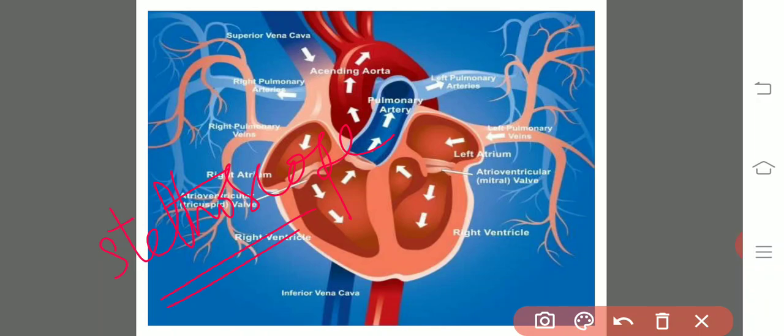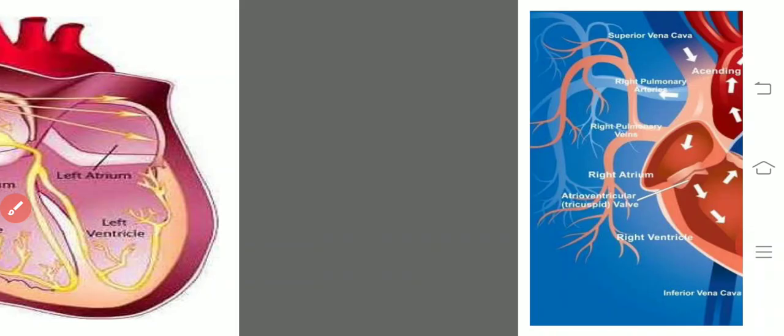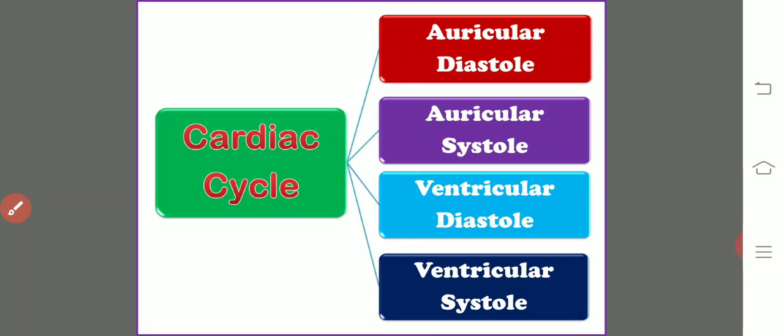They are measured by the stethoscope, and there will be a graphical representation by the ECG, as we know. So that is, at the completion of all these four phases, that is, auricular diastole and the auricular systole, followed by ventricular diastole and the ventricular systole, right?